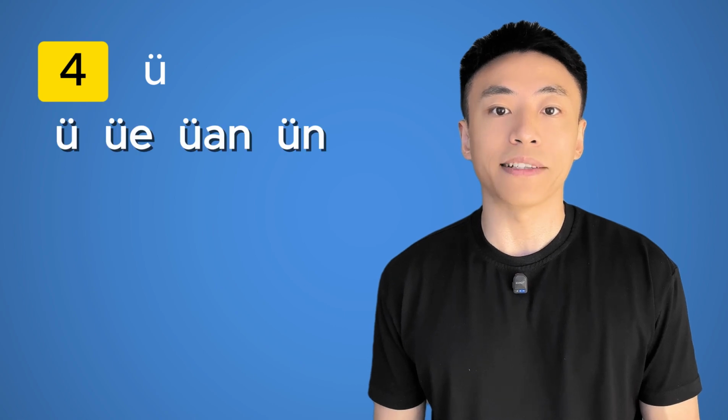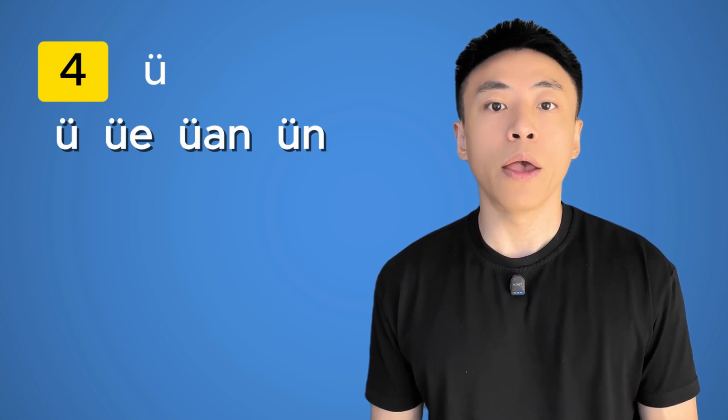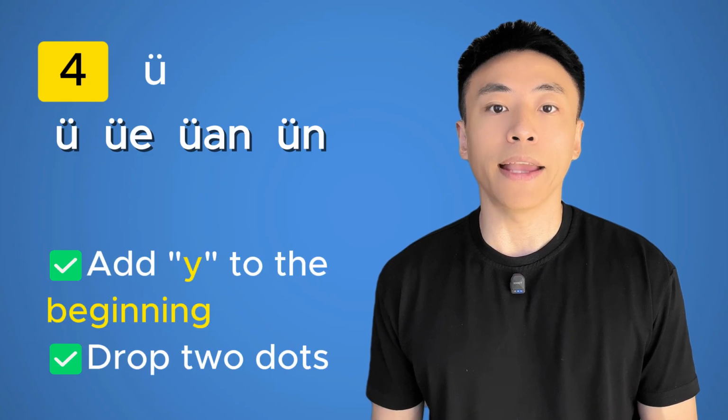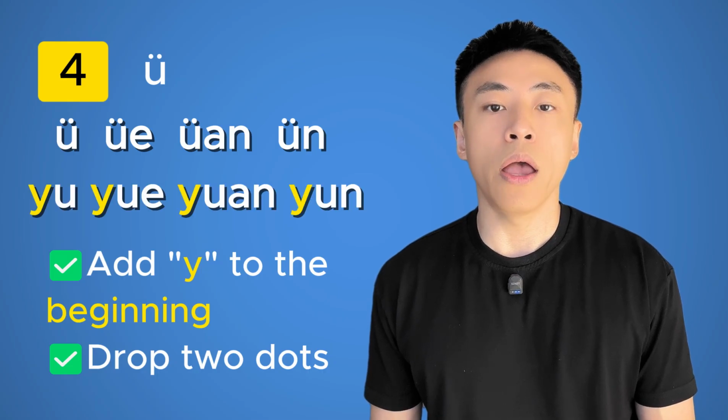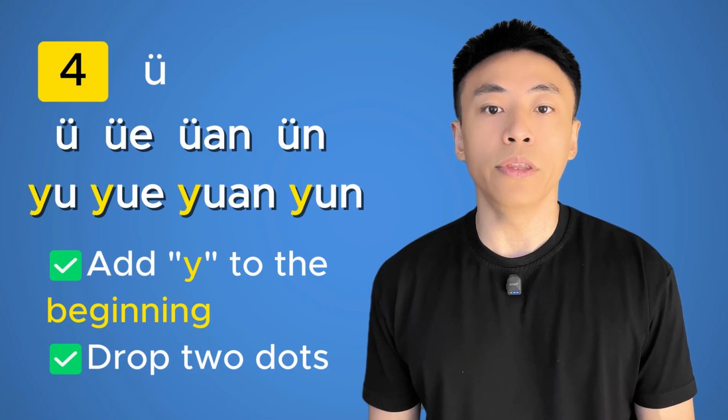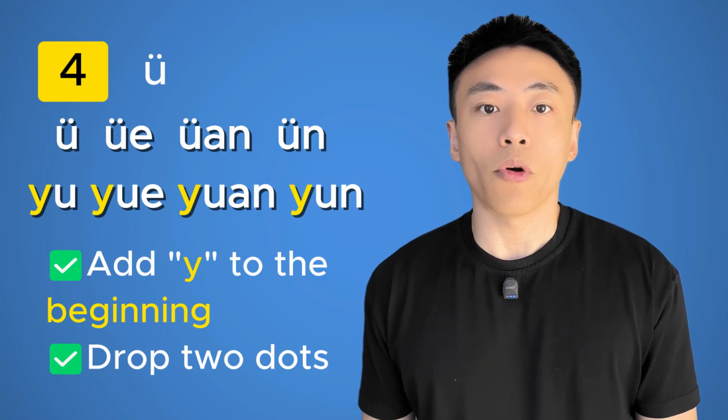Now let's look at the last situation, when a zero initial syllable starts with ü. There are only 4 such syllables in the Pinyin system: ü by itself and üe, üan, and ün. For all of these, we follow a simple rule. Add y to the beginning of the syllable and drop the 2 dots from ü, so they become yu, yue, yuan, yun. This leads us to an important spelling rule.